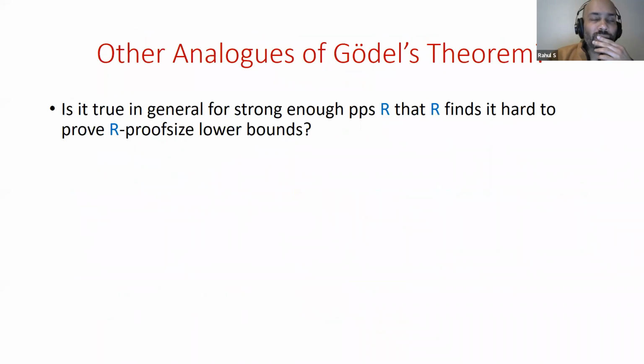Okay, so something that is a natural question is: is it true in general that when you have a strong propositional proof system, R finds it hard to analyze itself? In the sense that, couldn't you expect extended Frege, for example, to be able to show lower bounds for extended Frege? Like, if there's a sequence of formulas which are hard for extended Frege, can we expect a proof in extended Frege itself of that fact?